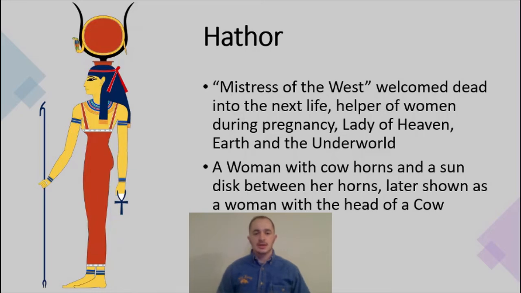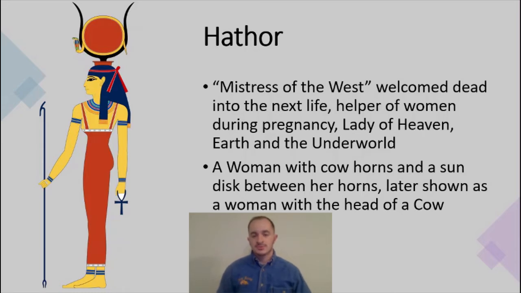She is called the Mistress of the West. She is another mother god. Her main job would be to welcome the dead into the afterlife. She is also considered the helper of women during pregnancy, or the Lady of Heaven, Earth, and the Underworld.